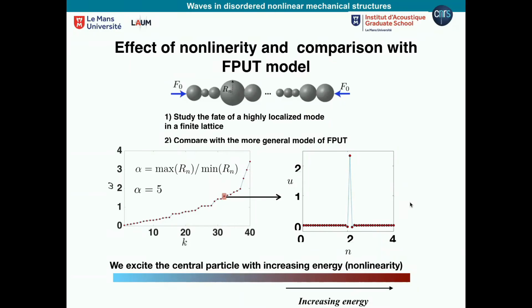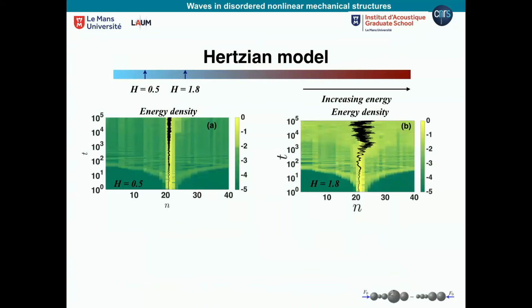And the idea is that we're going to excite this mode with more and more energy and see what happens. So let's start with two different energies exciting this mode. How do I control the energy here? I just take the mode and put it as initial condition with a bigger number. Since the problem is nonlinear, I'm putting more energy into the system. So these are two different energies, 0.5 and 1.8.